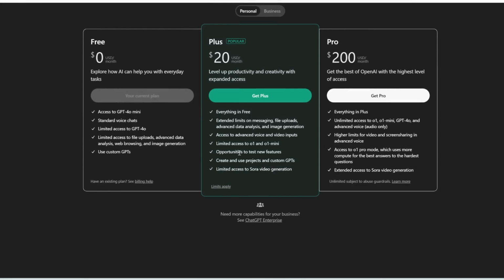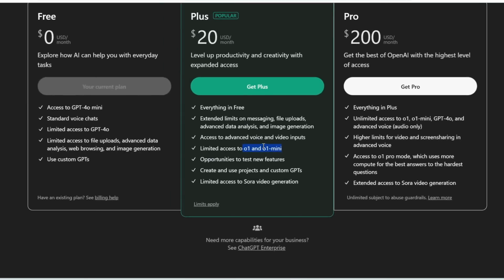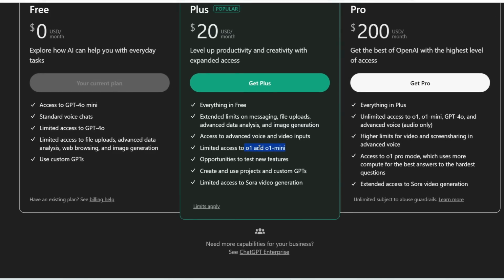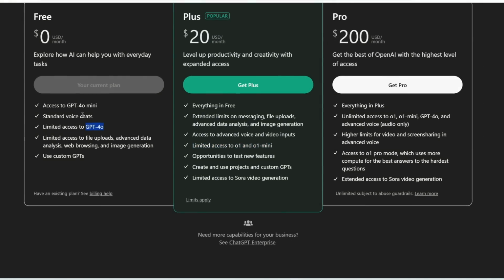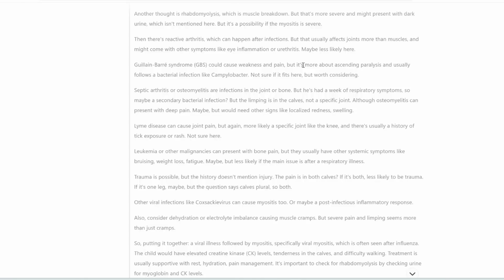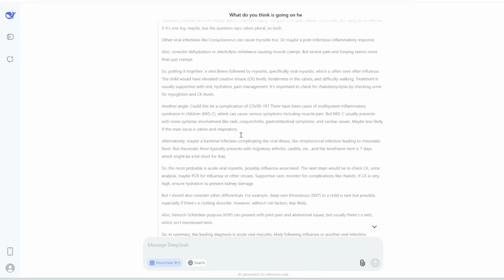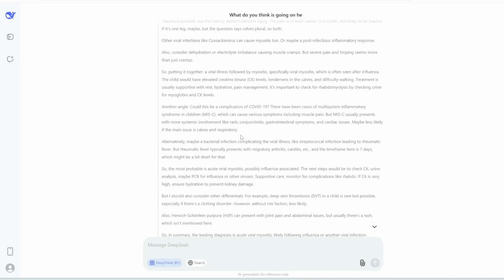Now, keep in mind, OpenAI's O1 and O1 Mini also have this thinking feature, but this is not available in the free plan. You need to be a paid user in order to get access to O1 and O1 Mini, and even then, it's only limited access. So I don't think the majority of people actually know about OpenAI's O1. They're just using the free plan, which is using GPT-4o. So the fact that DeepSeek is offering this thinking model for free for everyone is pretty insane already.